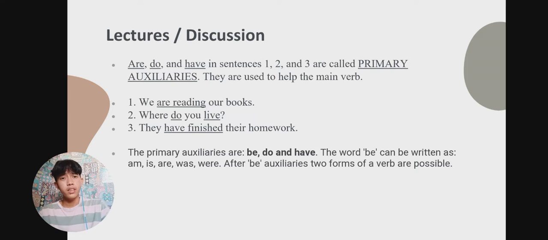The primary auxiliaries are be, do, and have. The be can be written as is, are, was, were. After be auxiliaries, two forms of a verb are possible.